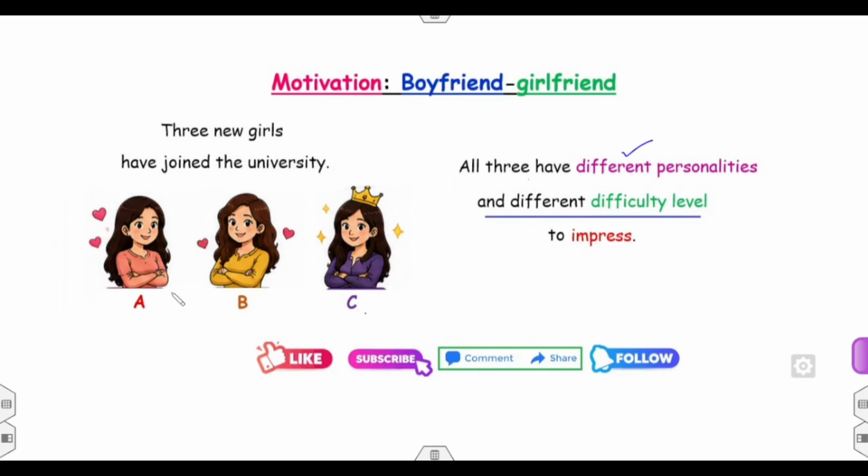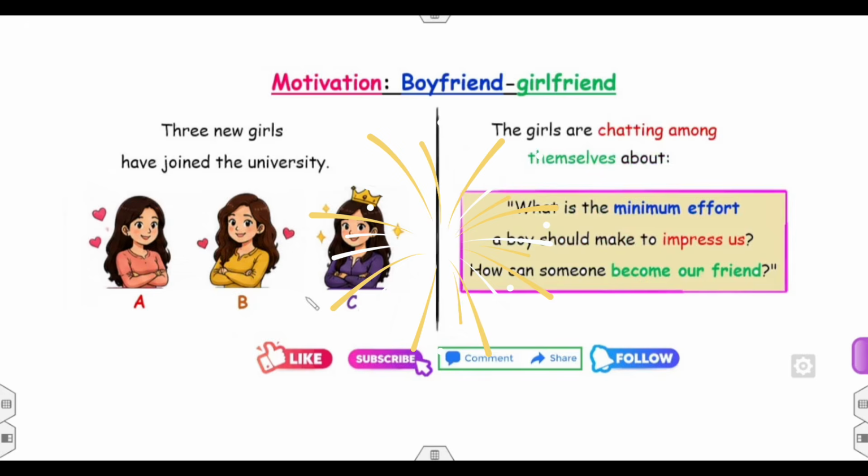So the girls are talking to each other and they are discussing how a boy can impress her. The girls are chatting among themselves and talking about what is the minimum effort a boy should make to impress her, or how someone can become our friend. Clear?